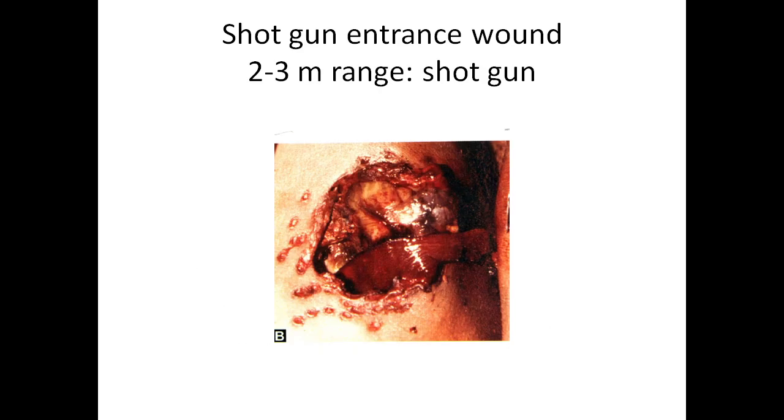So this is the picture of a shotgun entrance wound at 2 to 3 meter range. You are finding that after 2 meters there is spreading of the pellets. This is the spreading of the pellet holes, individual pellet holes. The injury is about 2 inches or 5 centimeters in diameter, and there is a protrusion of the tissues also there.